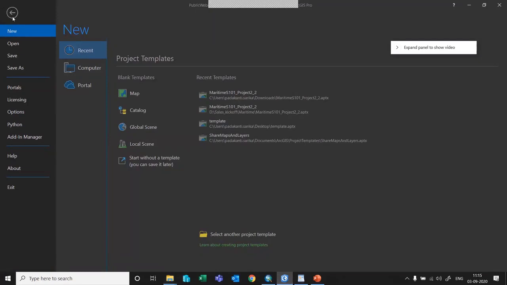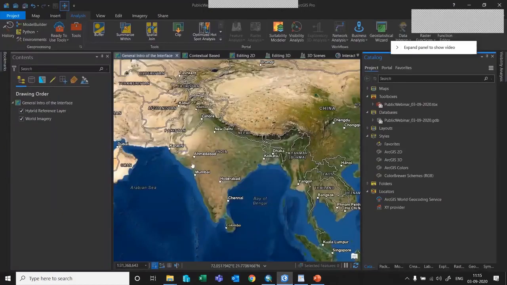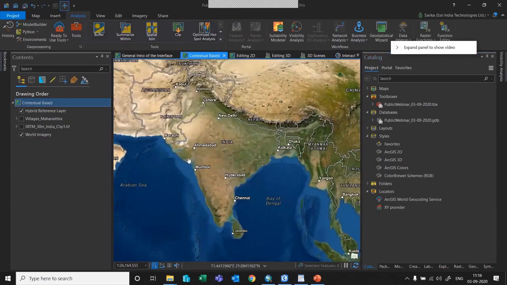So now I'll move back. From the beginning of this demonstration, we have been stressing that it is contextual based. So what is contextual based? It is nothing but this: whenever you have some data set within your map interface, the tools and everything will change accordingly.